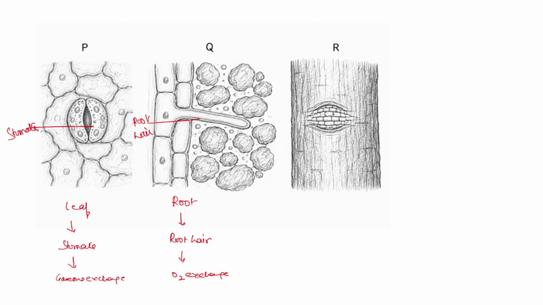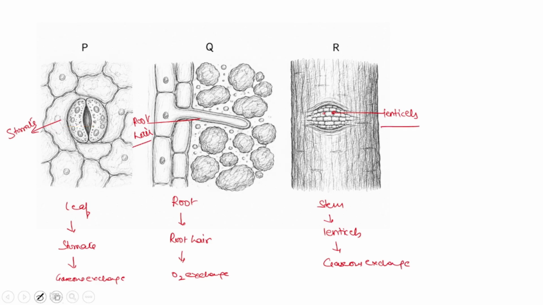And this is the diagram of woody stem, and in which the small pores present, which is the lenticels, through which gaseous exchange takes place.